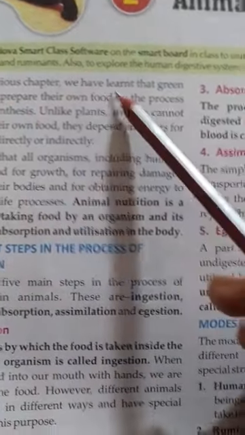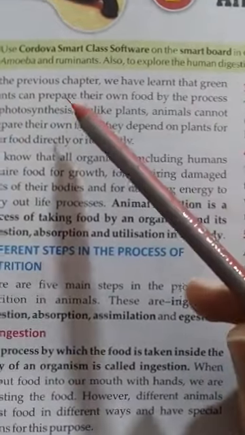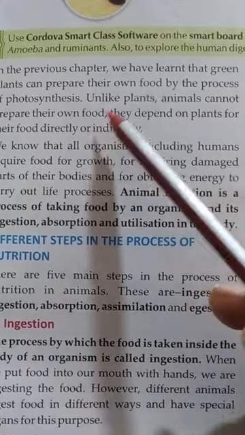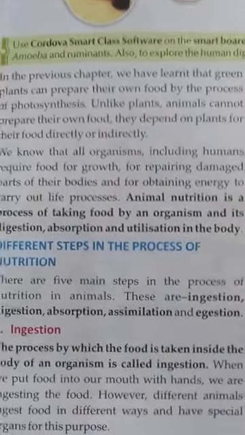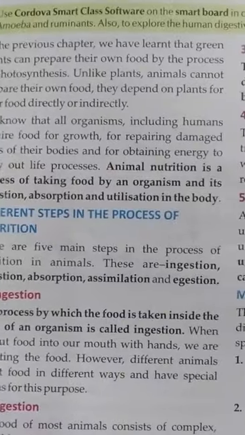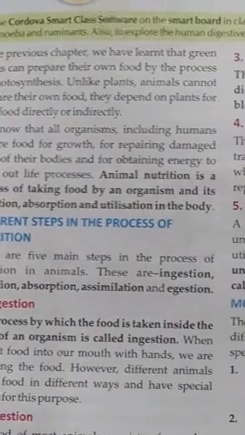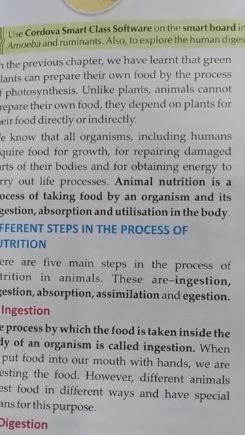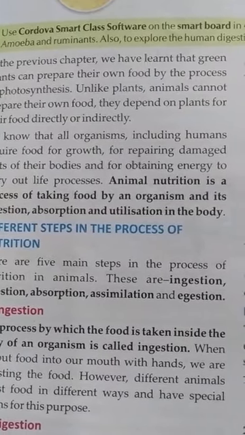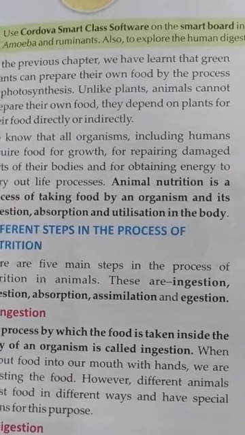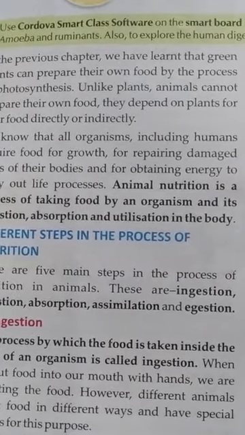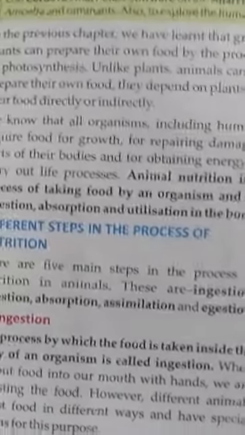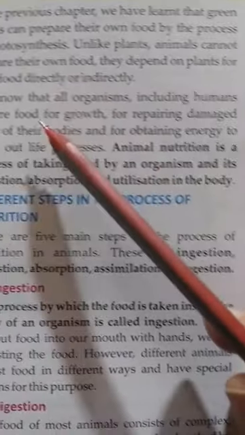In the previous chapter we learned that green plants can prepare their own food by the process of photosynthesis. Unlike plants, animals can't prepare their own food. They depend on plants for their food, directly or indirectly. Yes, I told you that plants can make their own food by photosynthesis, but animals can't make it because they depend on plants and other animals also.